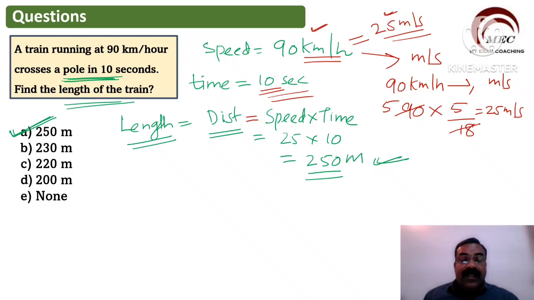Why did we get this? Because we know that whenever the train crosses a pole, the length of the train is equal to the distance covered. So distance and length are the same. To find the distance, distance is equal to speed into time. Speed 25. Why did we take 25? Because time is given in seconds, so speed will be in meter per second. To convert kilometer per hour into meter per second, we have to multiply by 5/18. So we got 250 meter. So 250 meter is the correct answer.